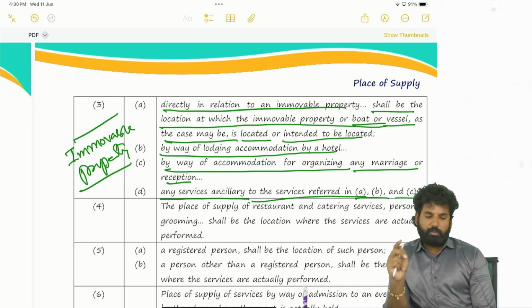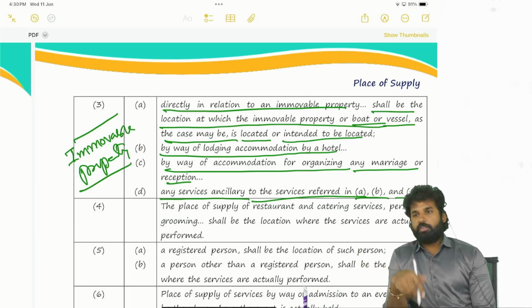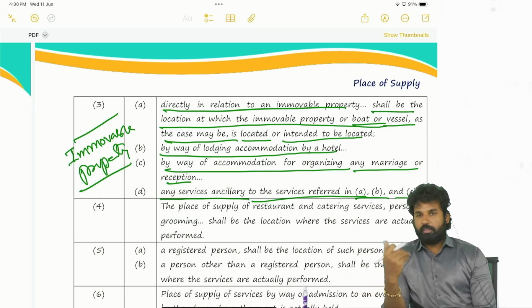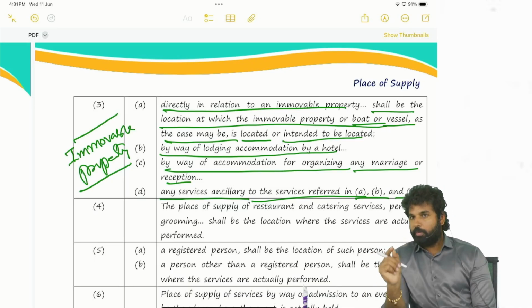Whoever it may be with respect to immovable property, let's say a hotel is there. Hotel is supplying accommodation services, lodging services. That is also with respect to immovable property only. In connection with the immovable property only, service is being provided. So whatever the service may be, if it is relating to an immovable property, in such cases, the location of the immovable property is the place of supply.